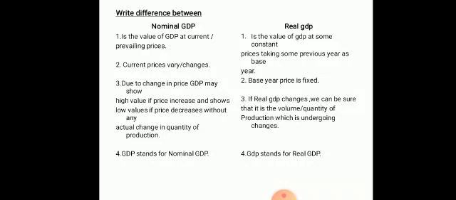Real GDP is the value of the gross domestic product at constant prices, taking some previous year as the base year.